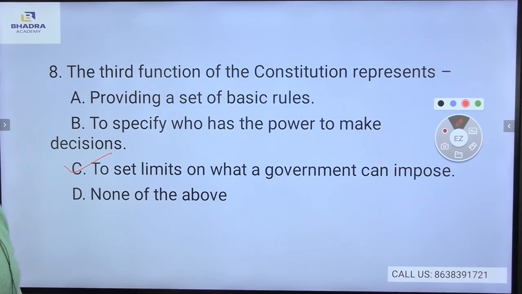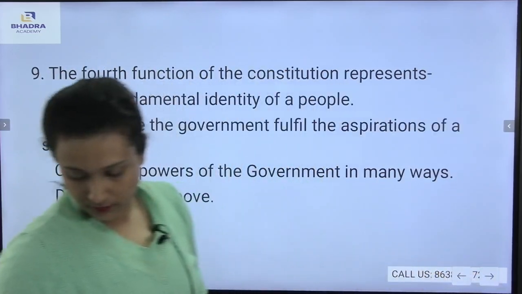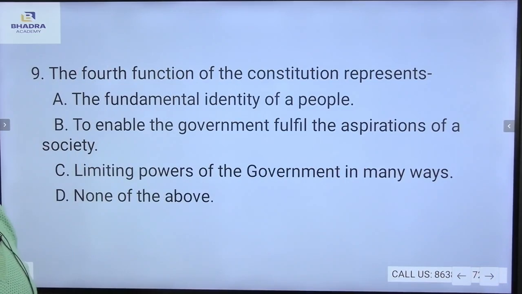Now, here the ninth question comes. The fourth function of the Constitution represents. Now, what does the fourth function of the Constitution represent?